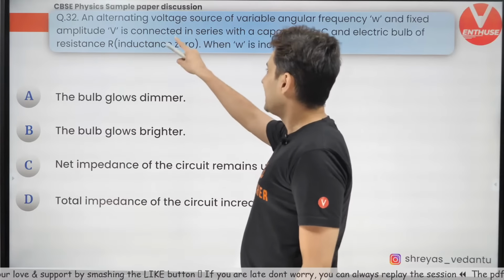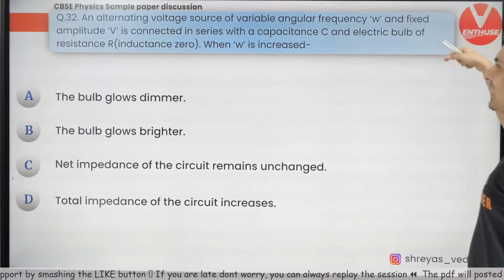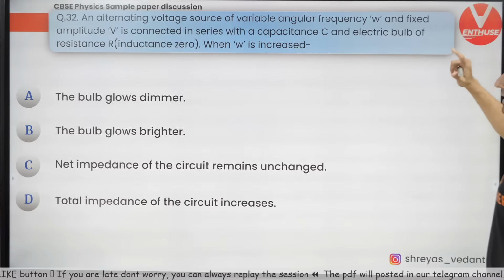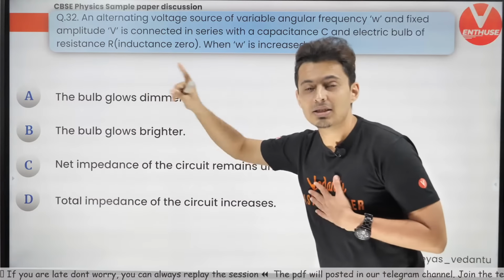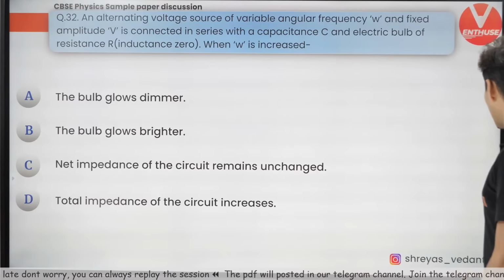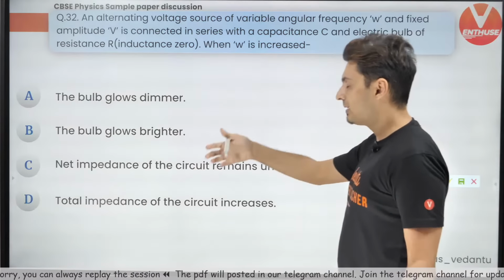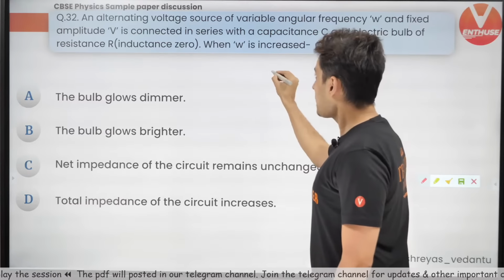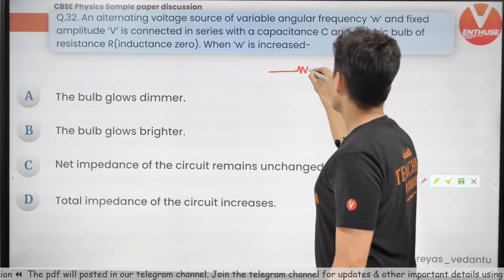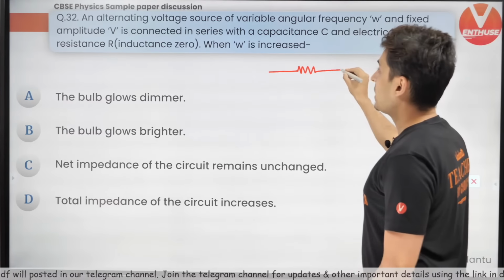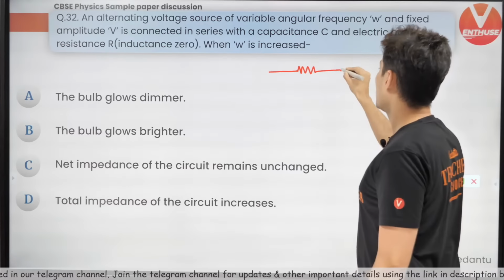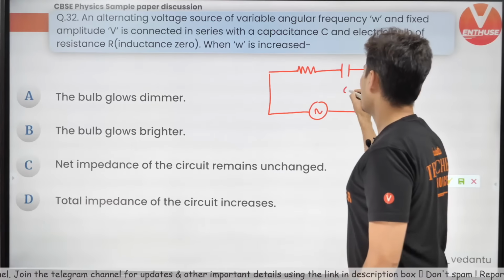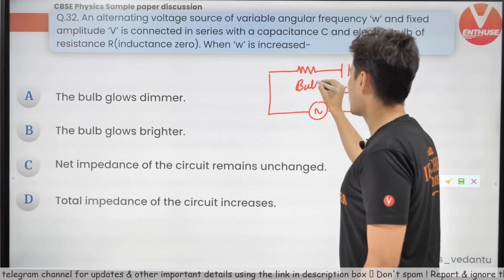An alternating voltage source of variable angular frequency and fixed amplitude is connected in series with a capacitor and a bulb. Guys, I did this same question just a few days back. Anyways, if you have been attending my lectures, you would know it. So you have a voltage source connected to a capacitance and a bulb. This is the capacitance and the bulb, and this is our AC source. This is your bulb of some resistance.